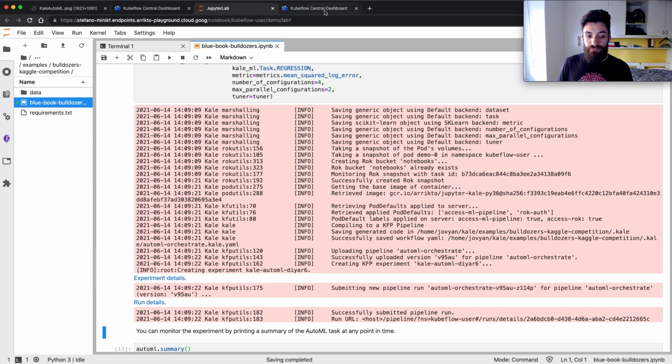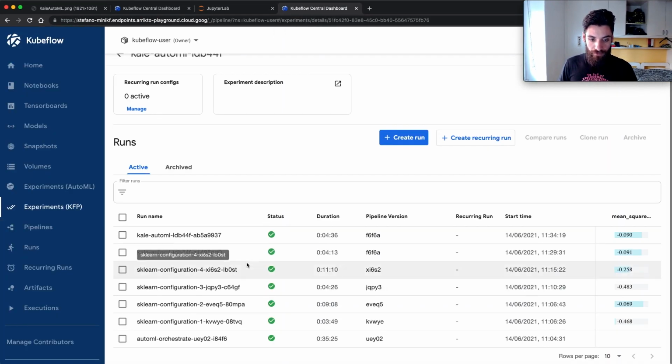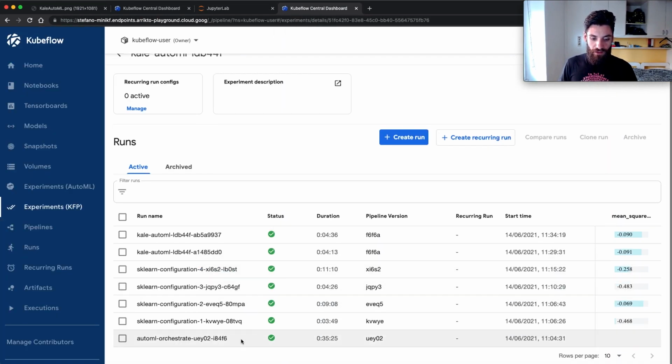Let's go see. So since this experiment will take several minutes to run, let's see one that has already completed before. Here it is. So calling the run AutoML API creates a Kubeflow pipelines experiment. In this case,